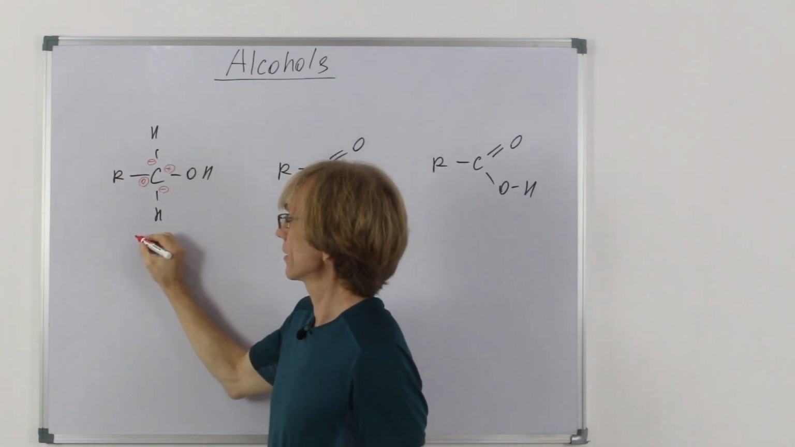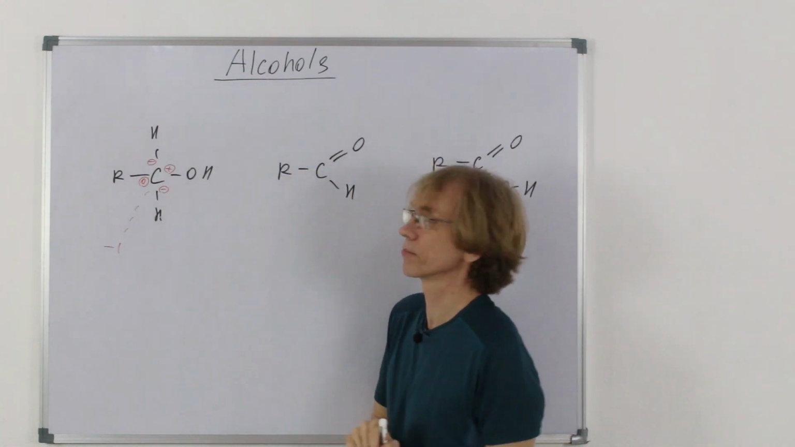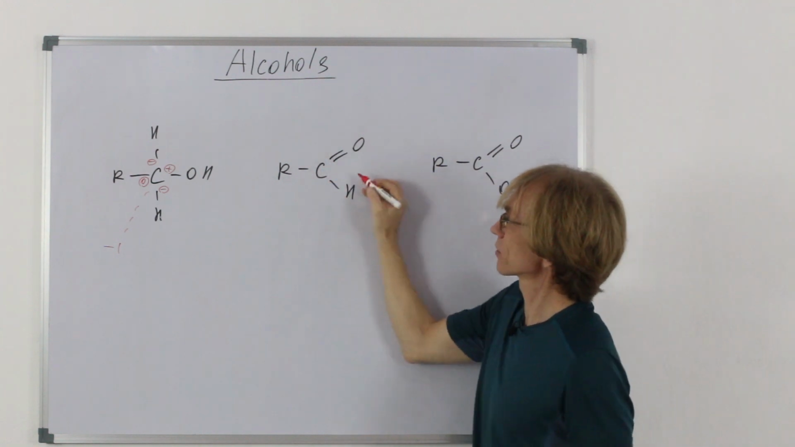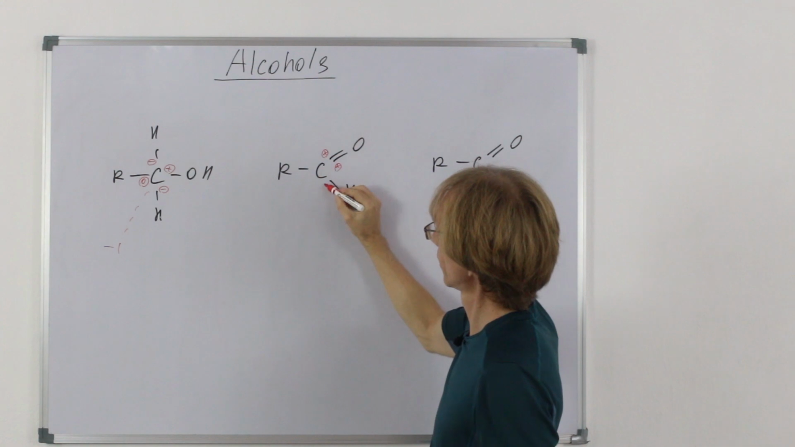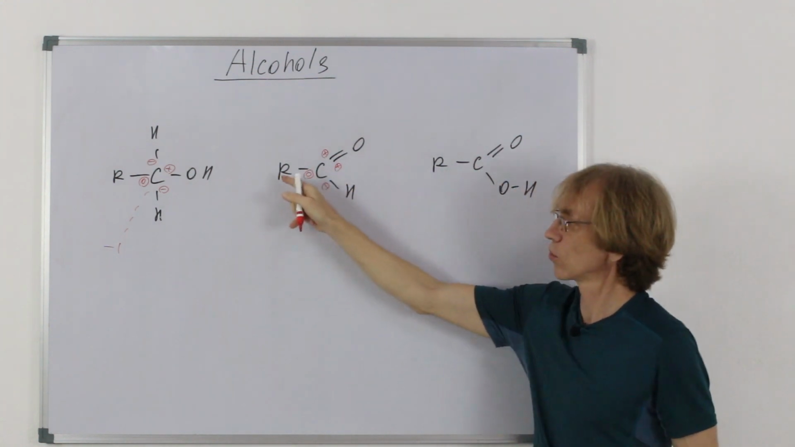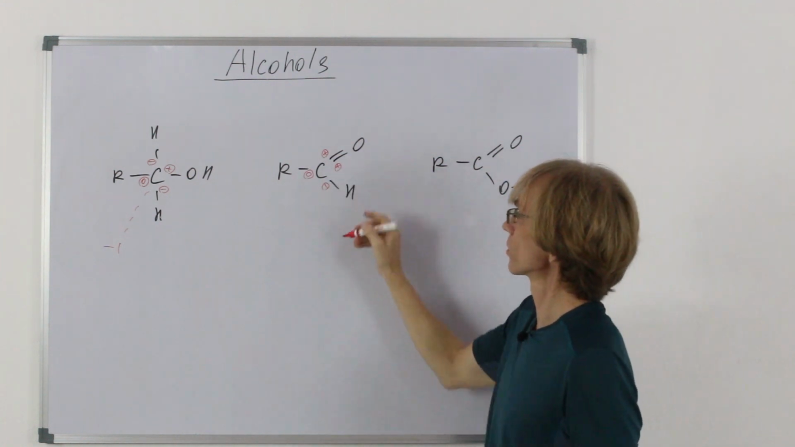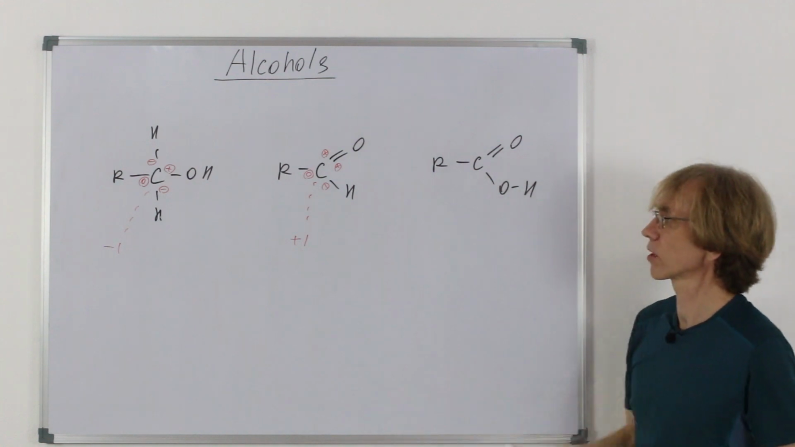-2 plus 1 is -1. That's the oxidation number of carbon here. In an analogous manner, oxygen oxidizes the carbon 2 times. Hydrogen gives 1 electron, 0 with another carbon. What is the result? +1. That's the oxidation number of carbon here.